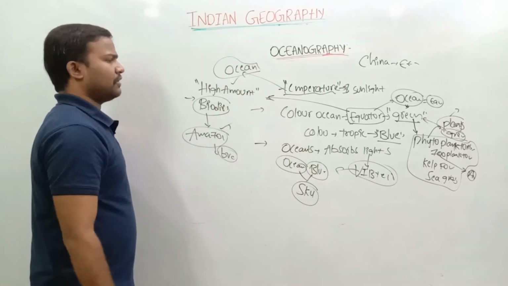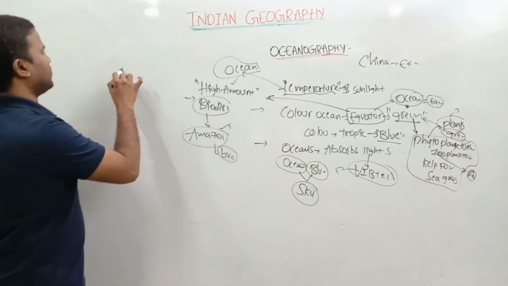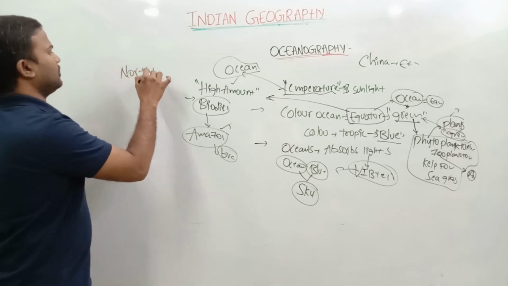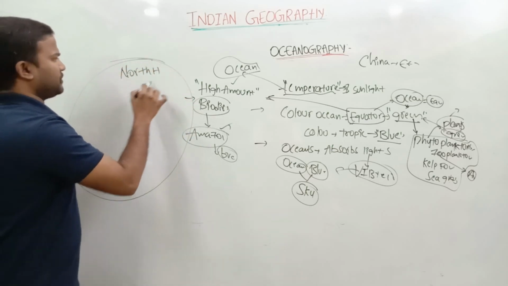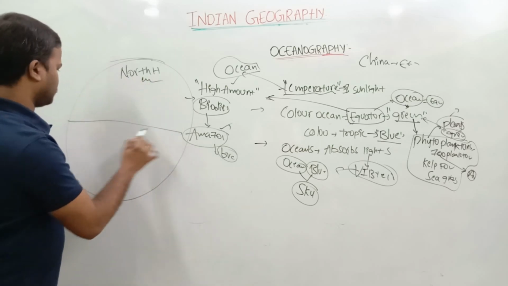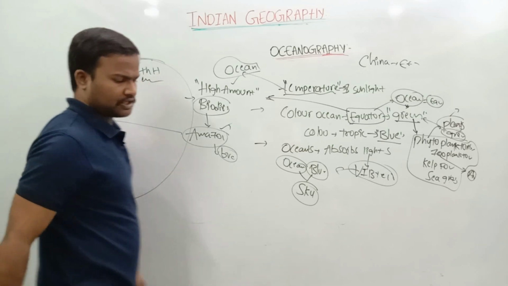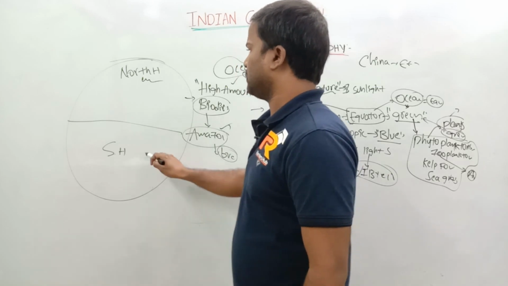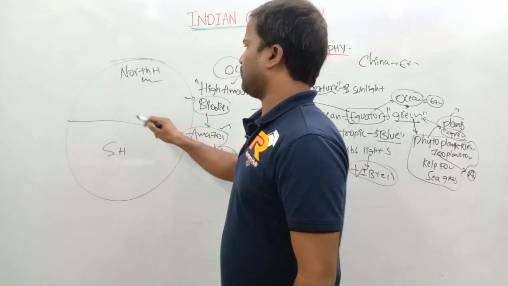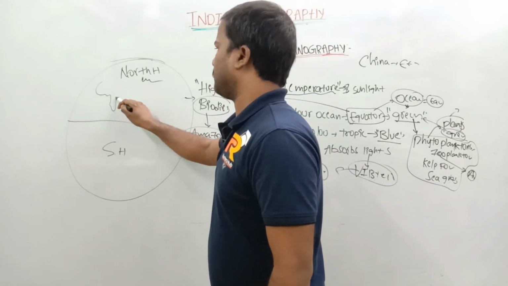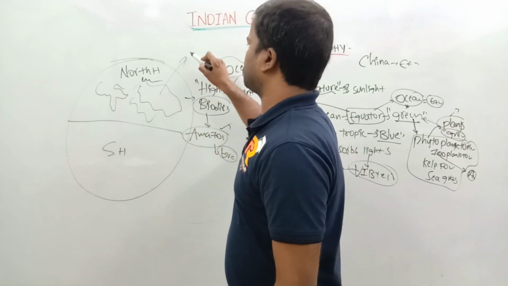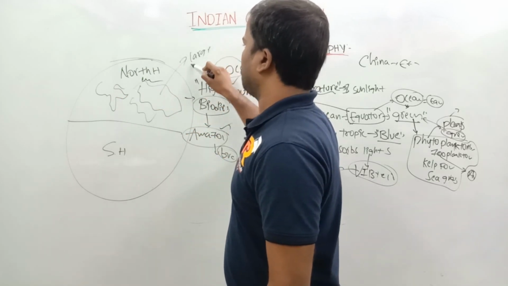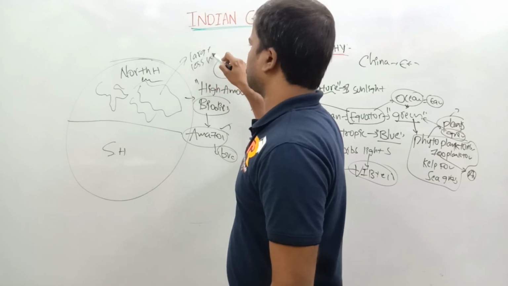This is the northern hemisphere of the Earth, and this is the southern hemisphere. If you take the world map, in the northern hemisphere we will have a large amount of land mass and fewer water bodies.